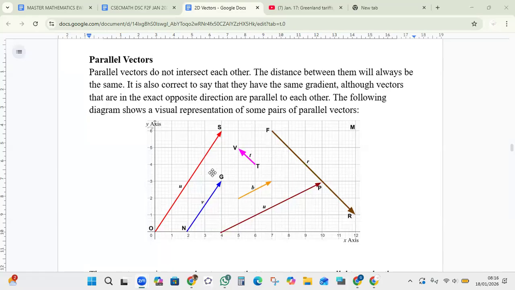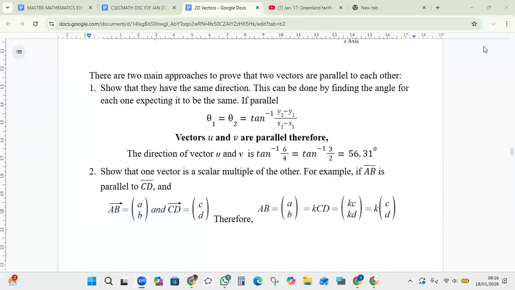So here we have 3 pairs of parallel vectors. It is important to note that there are 2 main approaches to prove that 2 vectors are parallel to each other. One way is to show that they have the same direction. This can be done by finding the angle for each one, expecting it to be the same.